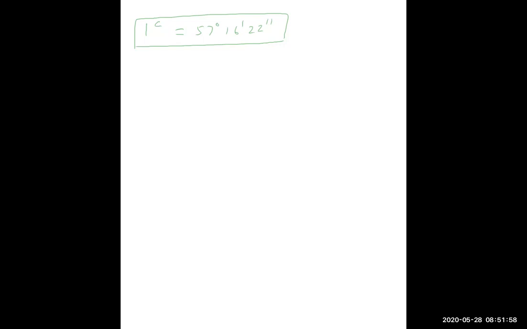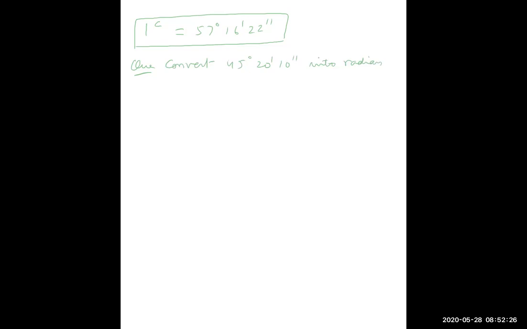Now, the same reverse process we can follow if I have to find radian from degrees. Second question I'm taking: convert 45 degree 20 minute 10 second into radian.